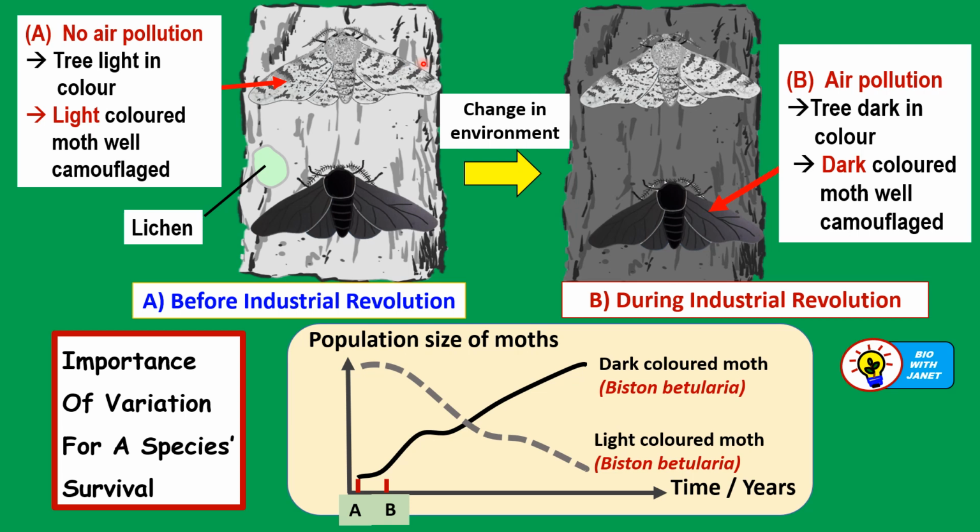So it blends in with the surroundings, and then it is not easily seen by predators like birds and lizards and so forth. So they were not eaten so much by the predators because they were well hidden away. So they reproduce and then pass on this trait, or the genes for light gray body parts, to their offspring.